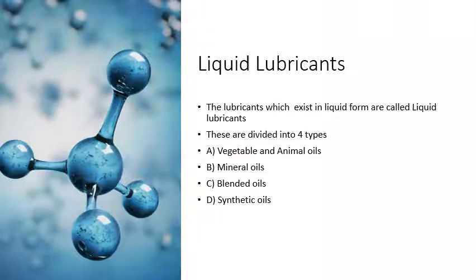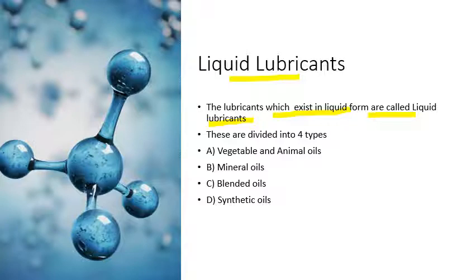So first we will discuss the liquid lubricants. The lubricants which exist in the liquid form are called liquid lubricants. There are several liquid lubricants, and we can classify them according to the properties they possess.